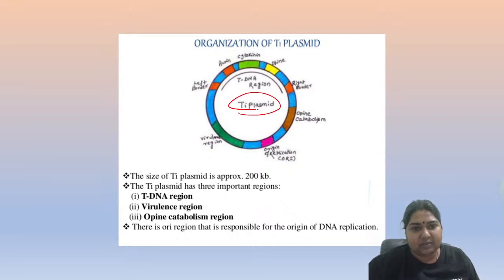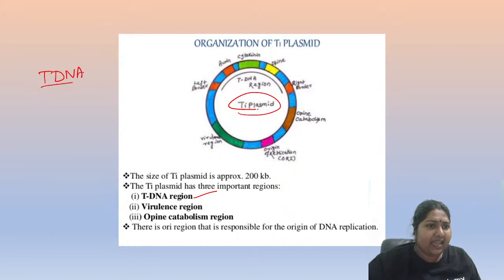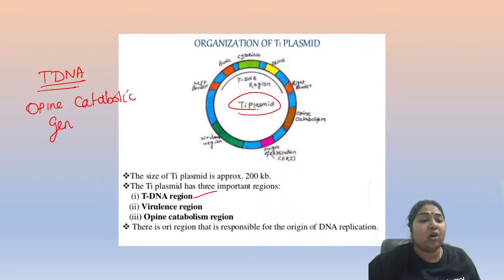These Ti plasmids contain a specific region called the T-DNA region. So what does the T-DNA contain? Does it contain opine catabolic genes? True or false?